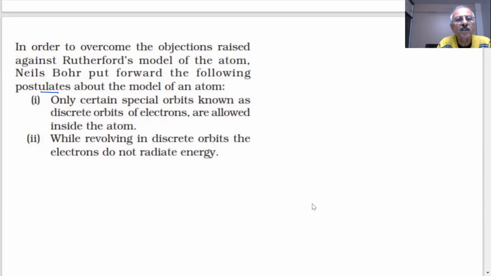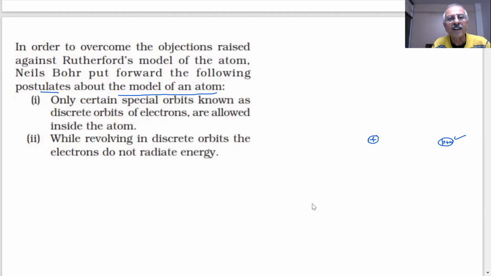What are the postulates about the model of the atom? First of all, he says only certain special orbits known as discrete orbits of electrons are allowed inside the atom. It is clear that positive charge and the mass of the atom is inside the nucleus, right? Yes, sir. Or what we are saying, the nucleus has protons and neutrons. They are present inside this. And then electrons must be orbiting around the nucleus at a very, very high velocity, or they will fall. But since they are not falling,